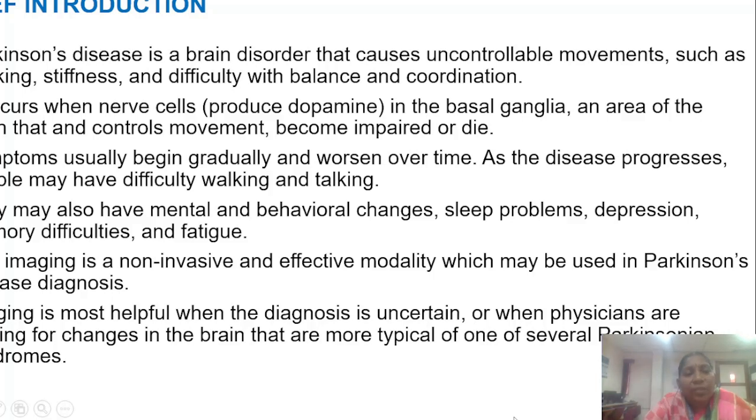Let me give a brief introduction about Parkinson disease. Parkinson disease is a kind of brain disorder. The person affected with Parkinson disease will have uncontrollable movements. They have stiffness, and their balance and coordination will be very difficult. Particularly, the nerve cells present in the brain are very much affected due to Parkinson disease, due to the release of the neurotransmitter called dopamine.